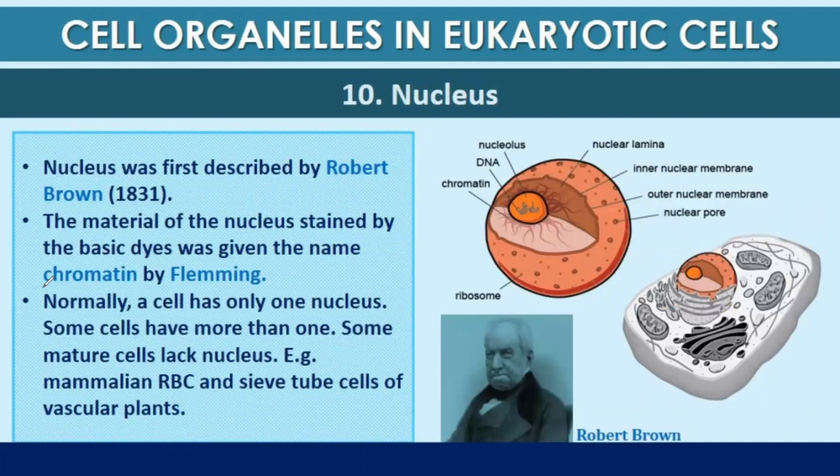Moving ahead with the last organelle, which is the nucleus. The nucleus was first discovered by Robert Brown in 1831. The material of the nucleus stained by basic dyes was given the name chromatin by Fleming. Normally, a cell has only one nucleus, but there are a few cells like skeletal muscle which are multinucleate in nature. Some mature cells lack a nucleus, for example mammalian RBC, and in plants it is the sieve tube.